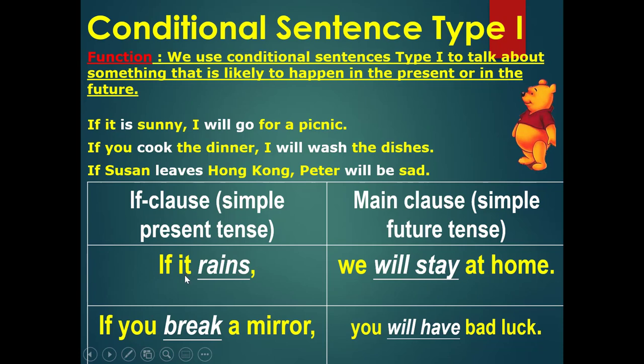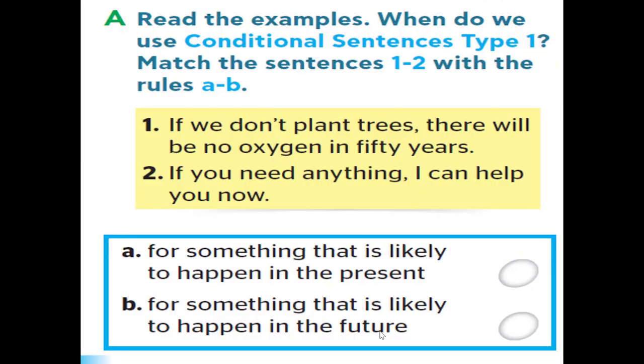When we used it, we added s to the verb rain, but when we used you, we didn't add anything. But when we are talking about what is likely to happen in the future, we used will with the base form of the verb: will stay and will have. So this is when we talk about something that is likely to happen in the future.